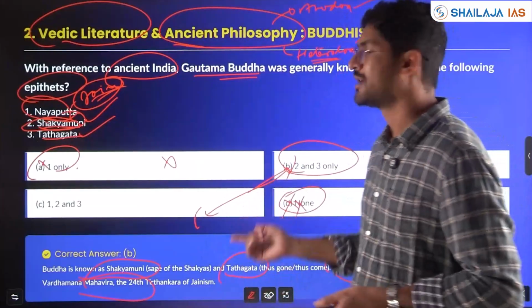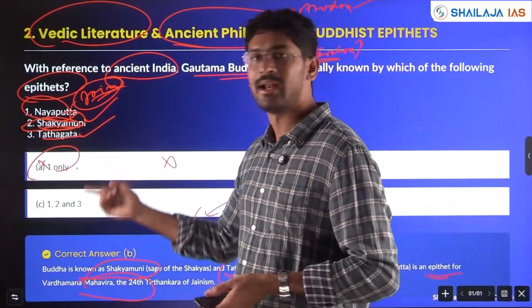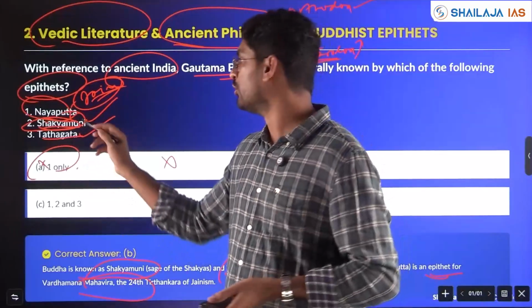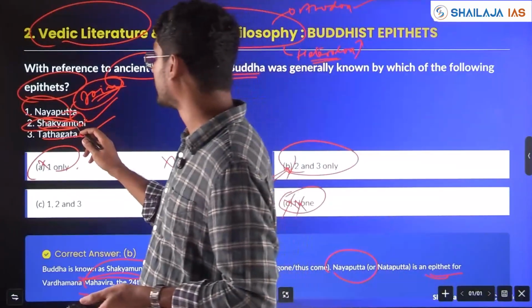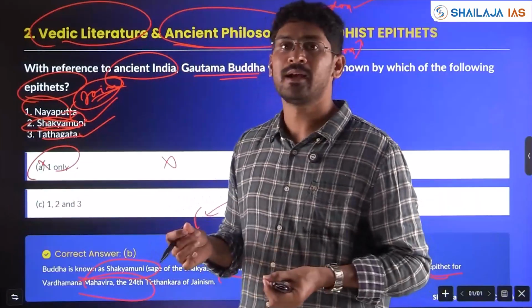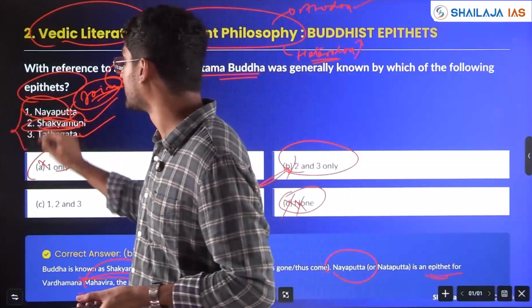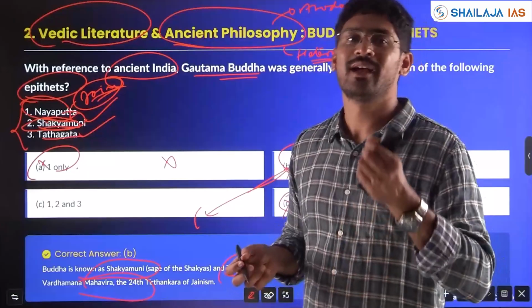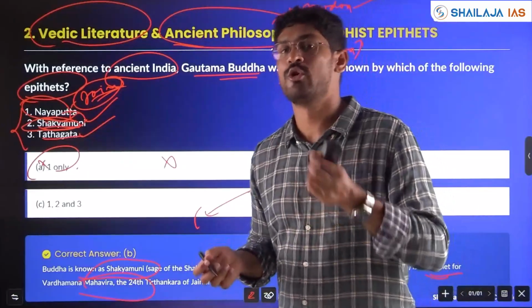Then you have to take a call here. If options are given like 1 only, 1 and 2 only, that is different. But if pairs are given, then you have to take a call. If you know 1, then at least it will be 50-50. None of the above, all 3 might not be the proper correct options. So either it will be 1 pair or 2 pair. That you have to take a call in the examination, I am telling.